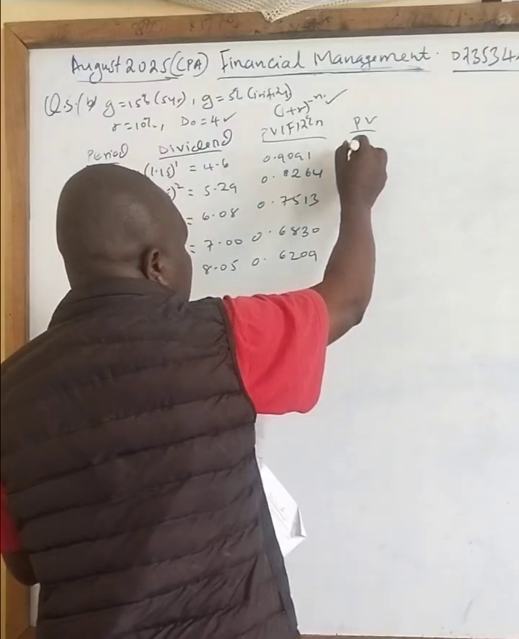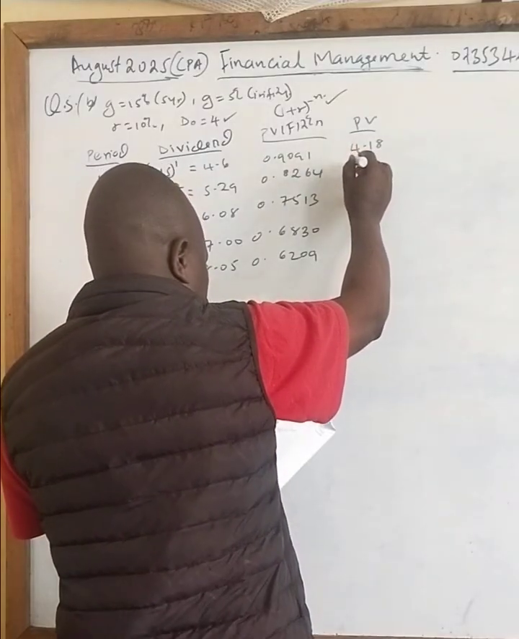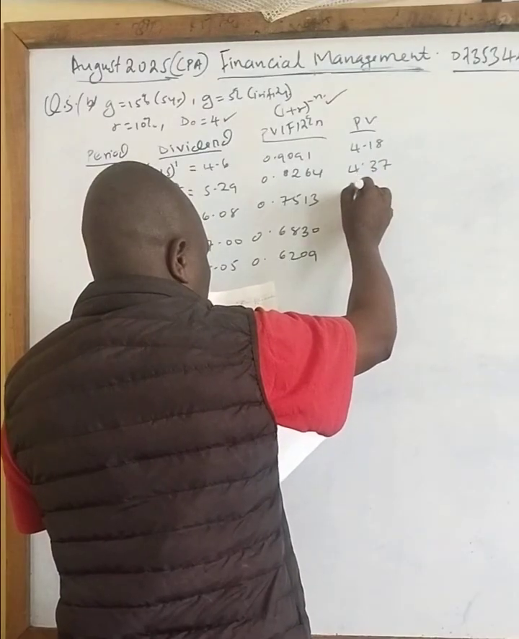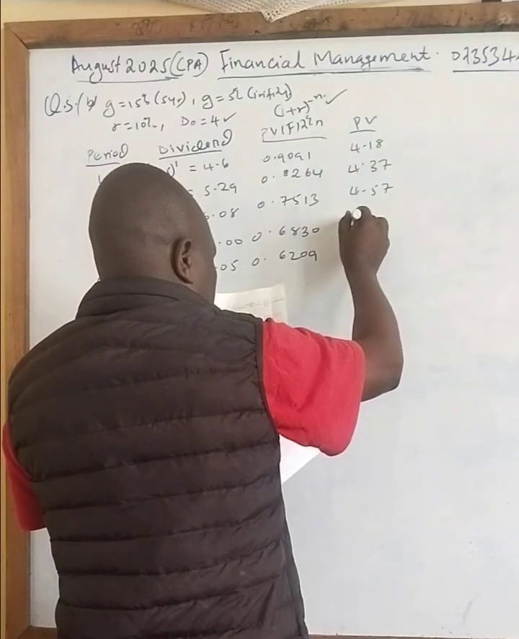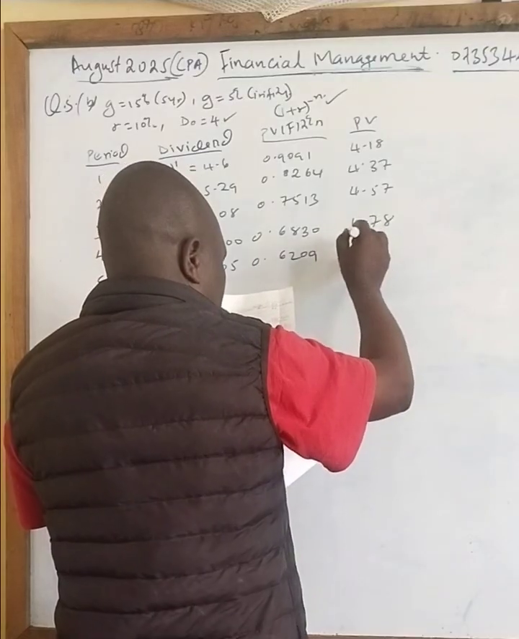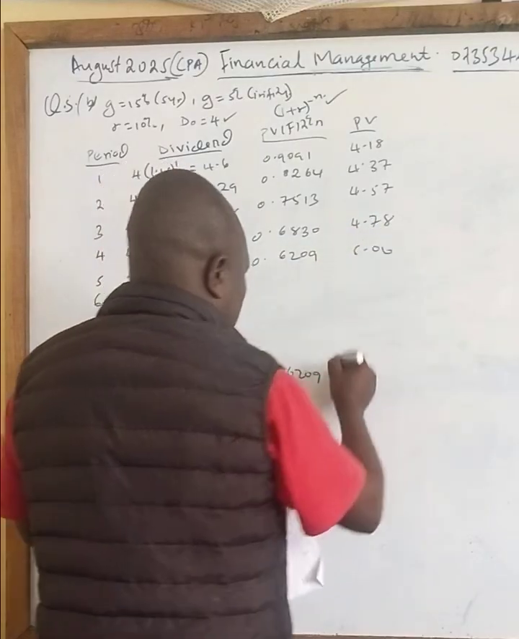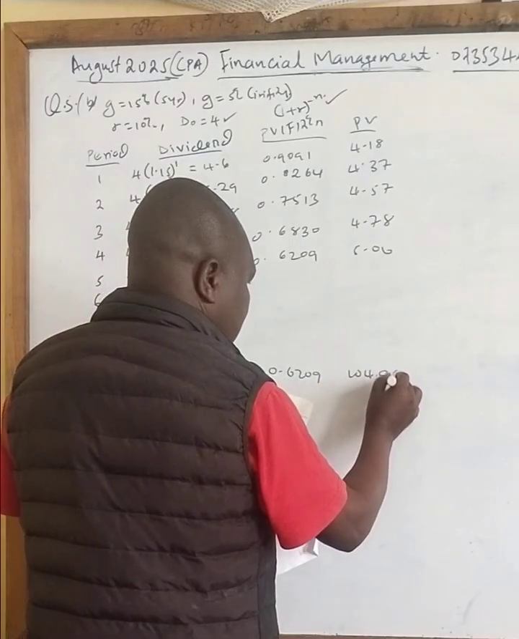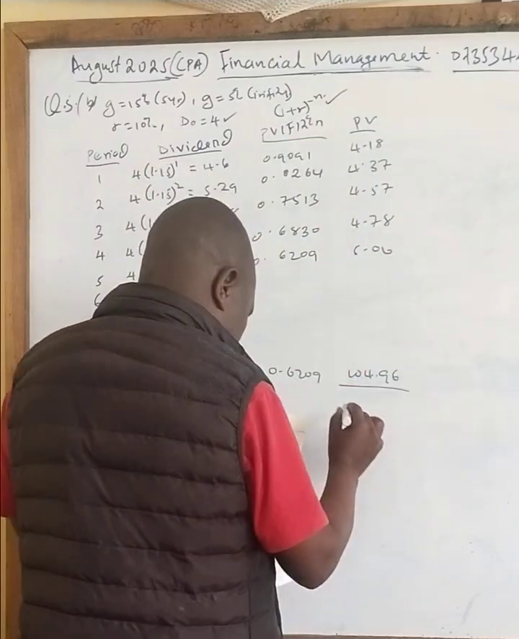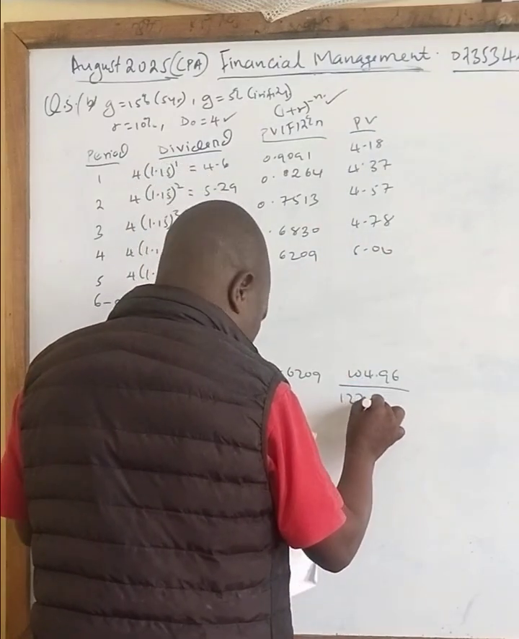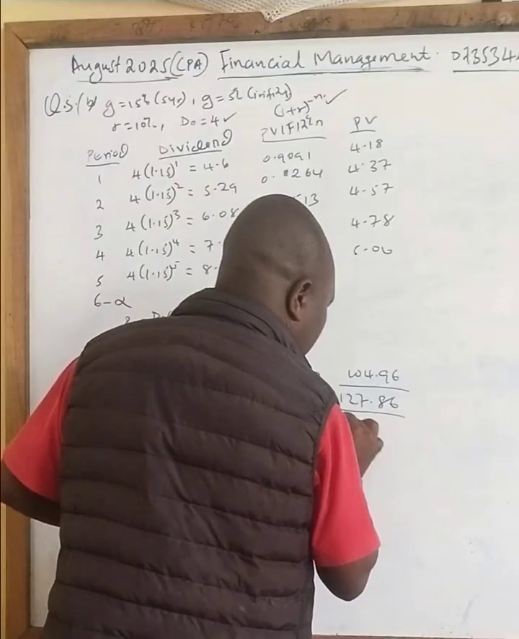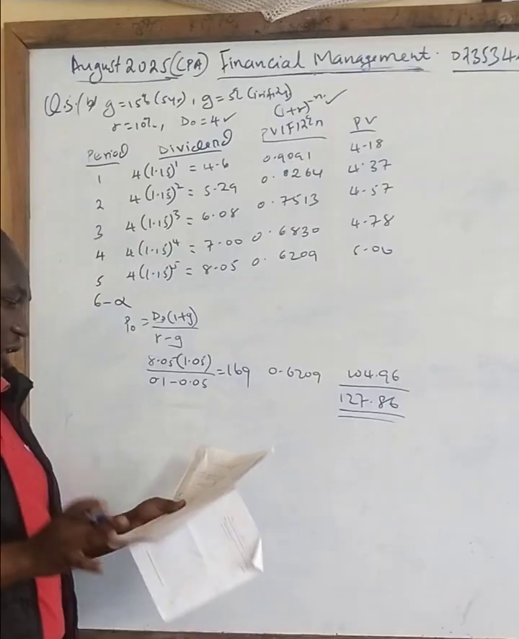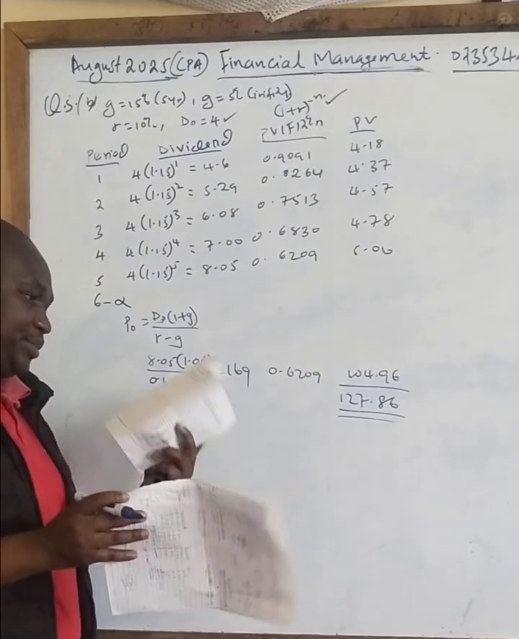So we have now the present value, which means now this times that all. Your answers you get here are 4.18, this is 4.37, this one is 4.57, this is 4.78, and this is 5.00. And this one will give you 104.96. So when you add all these, your answer is 127.86. So this is the market price that you can advise this advisor to pay. That is how that question was supposed to be handled.